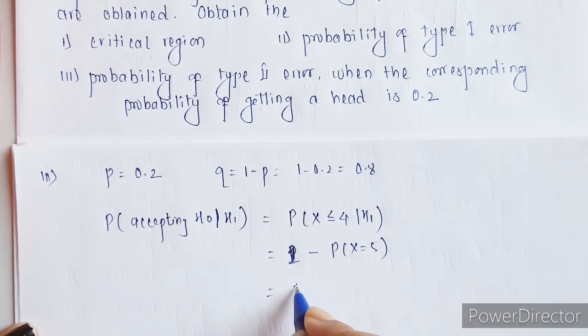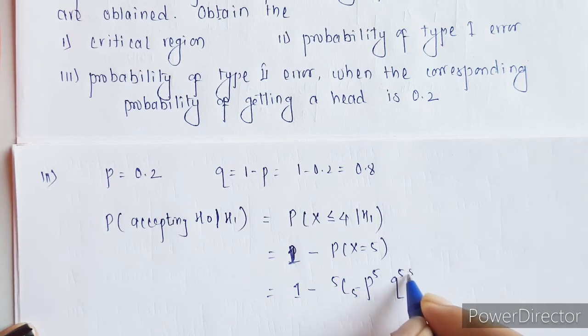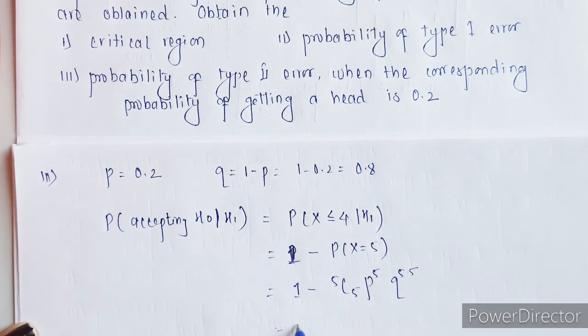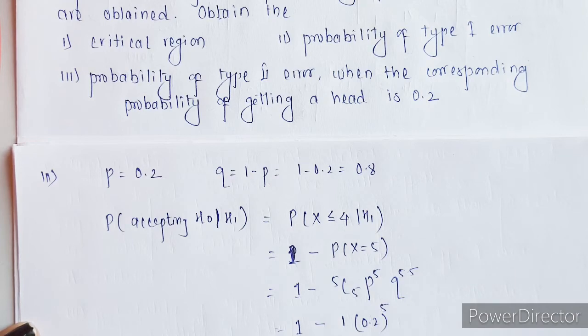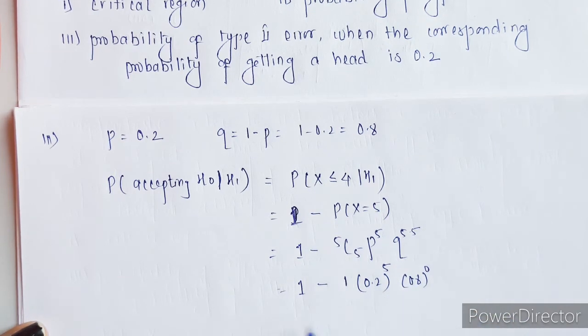So we have to calculate this. This will be 5C5 p raised to power 5 q raised to power 5 minus 5. 5C5 is 1, and in this case p is given as 0.2 raised to power 5 and q raised to power 0, so it will also be 1.